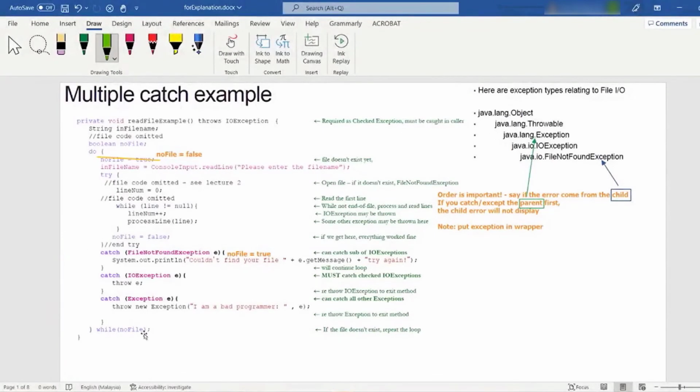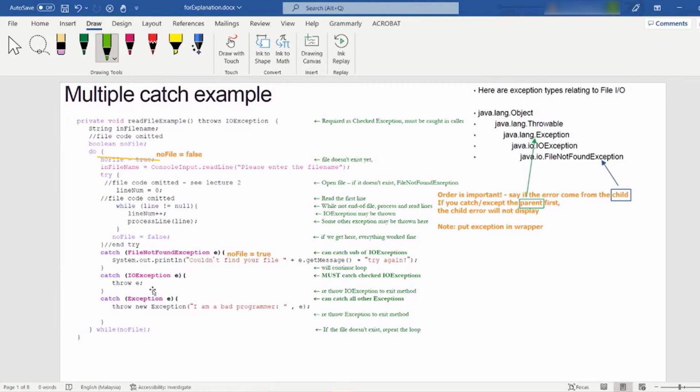When you write your try catch, listen carefully, it's very important: you catch the child first. For example, this is file not found. You catch the file not found first and then only catch the IO exception. After you catch the IO exception, then only you catch the more general one. Remember what I said today. This also determines how strong your coding skill is. This is a very basic thing. Don't make this type of mistake.